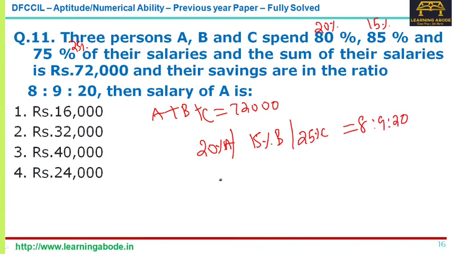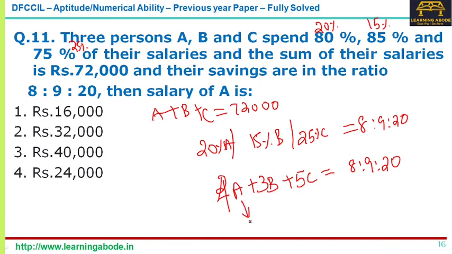If you simplify, 5 is common, so you can write 4A, 3B and 5C. Now that is in the ratio 8:9:20. So we can directly write A is 2, B is 3 and C is 4.